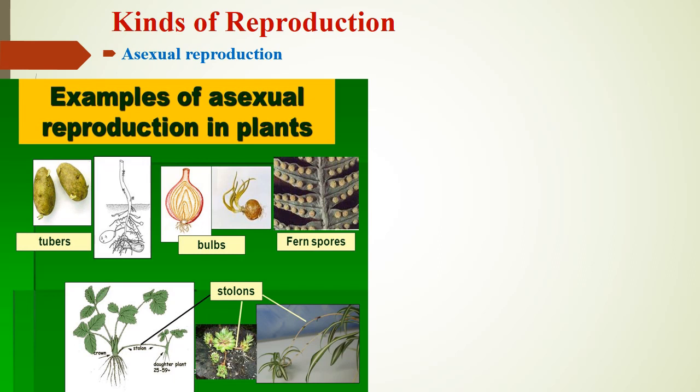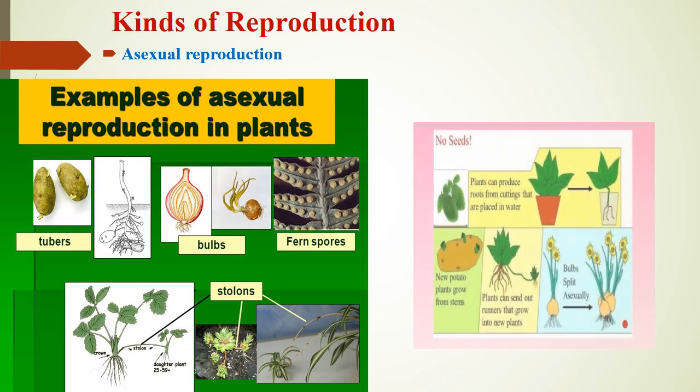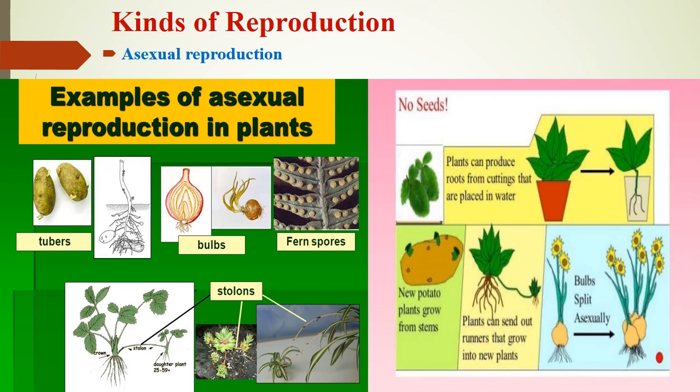Potatoes use asexual reproduction. If we look at a potato tuber, we can see little buds or eyes. Each of these little buds can grow into a new potato plant. Here are some more examples. In asexual reproduction, no seeds are involved. Plants can grow roots from cuttings that are placed in water. Here, new potato plants grow from stems, plants can send out runners that grow into new plants, and bulbs split asexually.